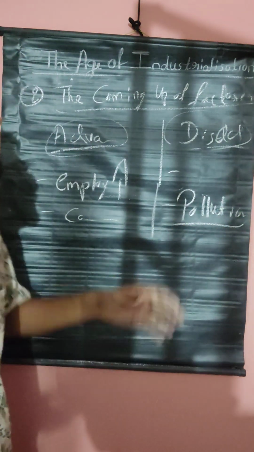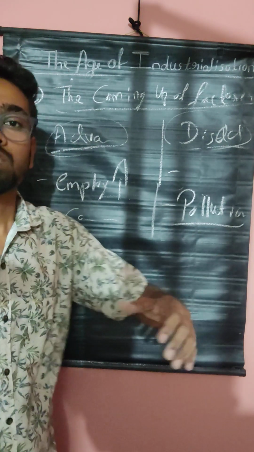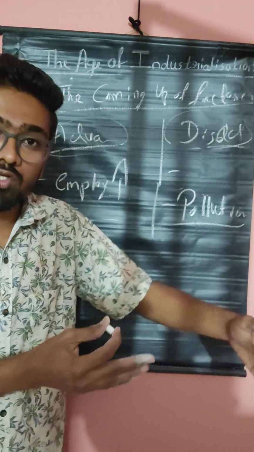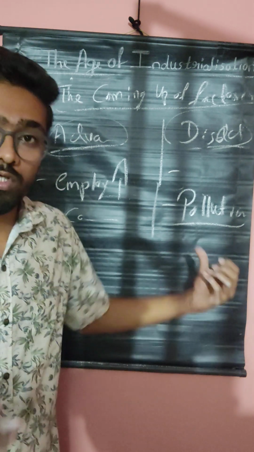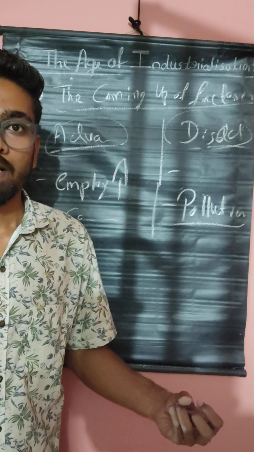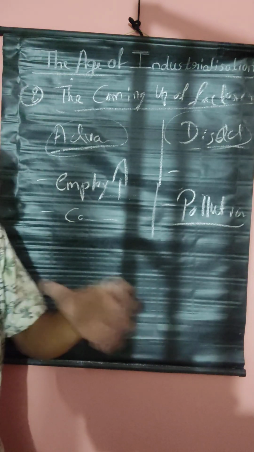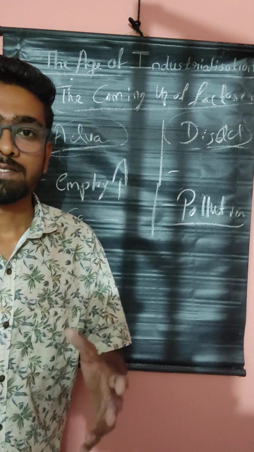Pollution. Listen. By the coming up of factories, the pollution was increased. Not only in India, the whole world is suffering from pollution now. Greenhouse gases, air pollution, and the small topic I'm going to discuss now, that is summits.